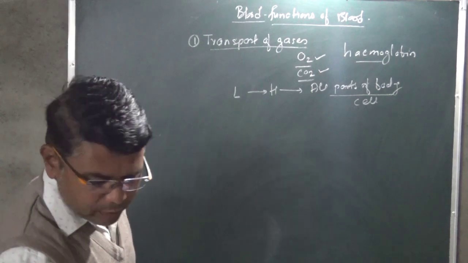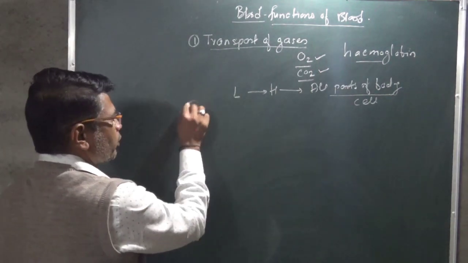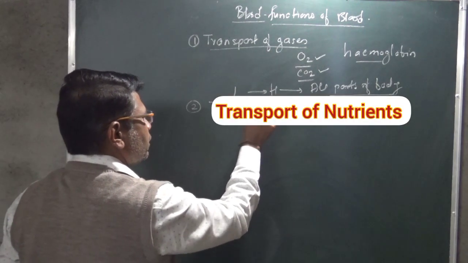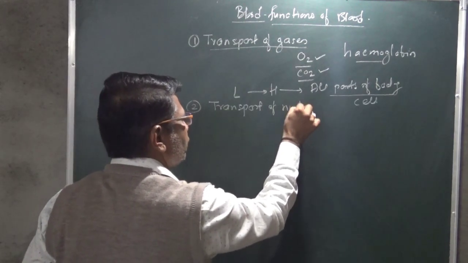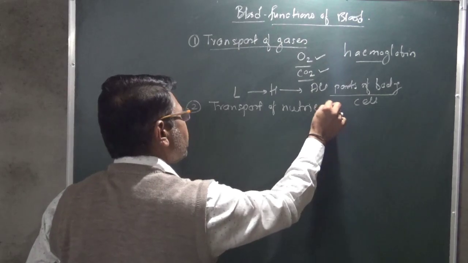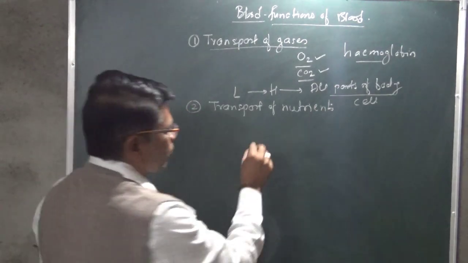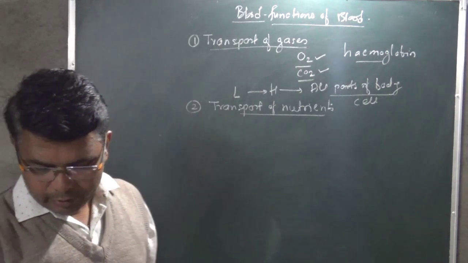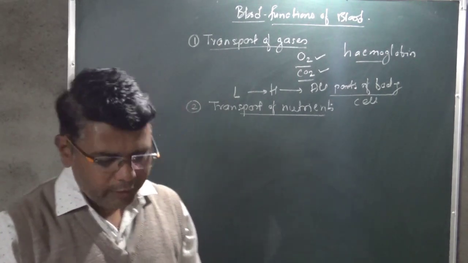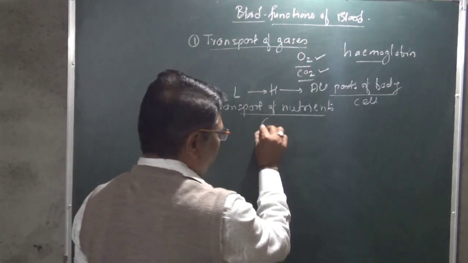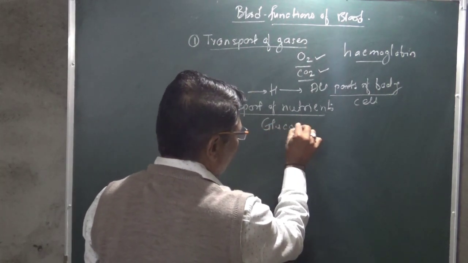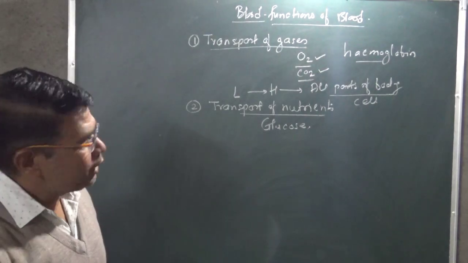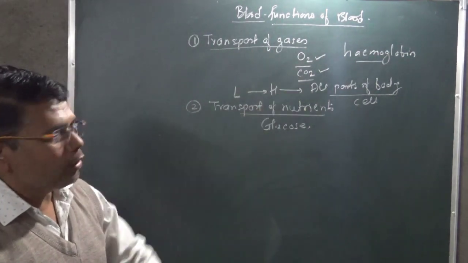Second, we say transport of the nutrients. Transport of nutrients means these nutrients are simply mixed with the blood. For example, glucose mixes into the blood and is transported to the various parts of the body, to the cells.